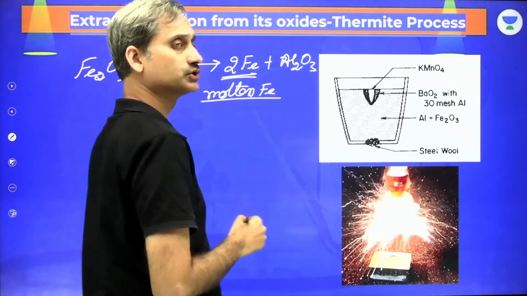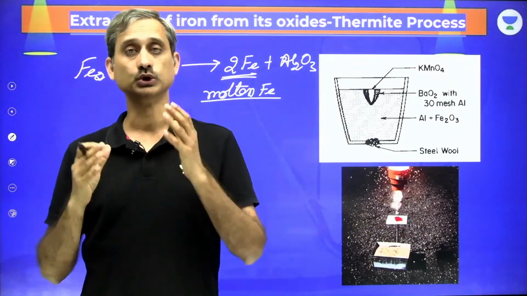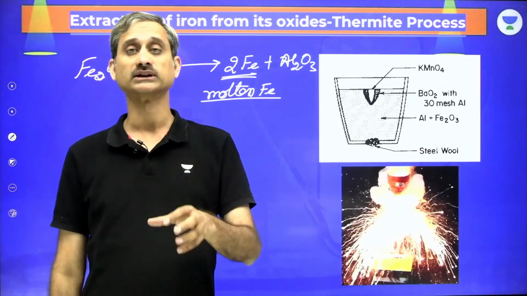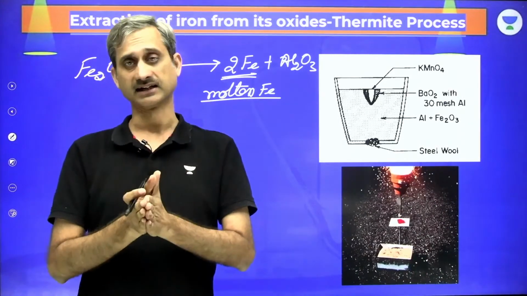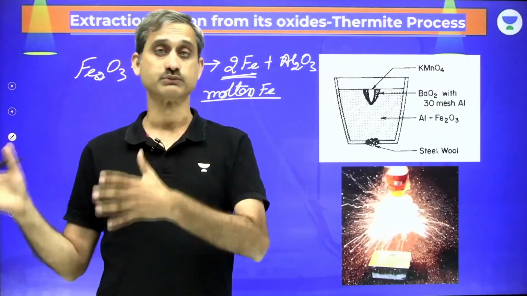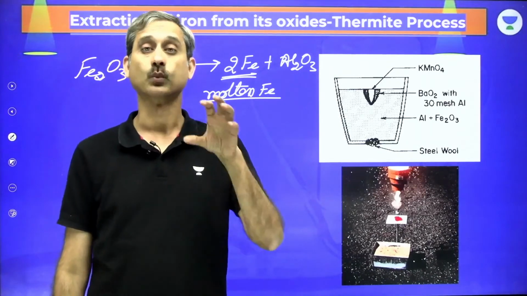The thermite process is not used to produce iron, it is used to produce molten iron locally. Now this thermite process is used wherever we require molten iron to fill the gaps in iron, that is, the joining of railroads, maybe in bridges. There the thermite process is used as thermite welding.